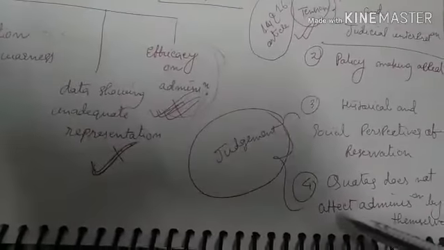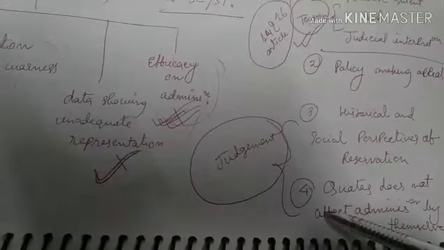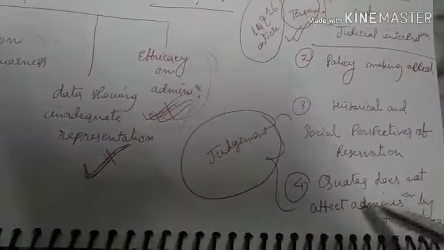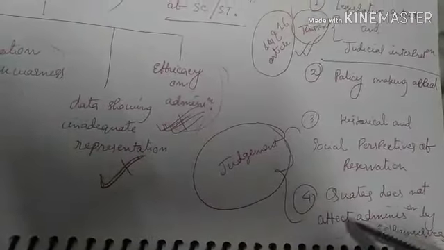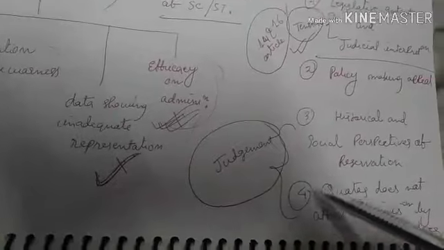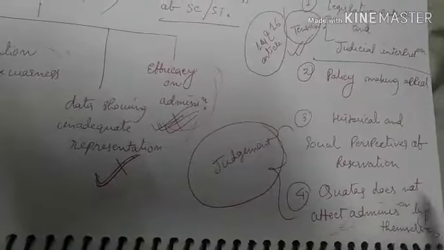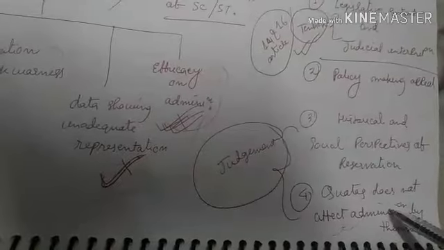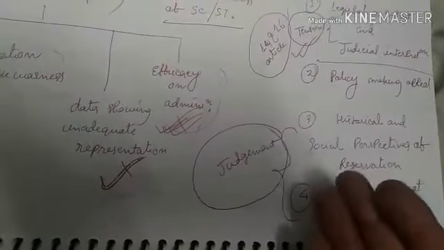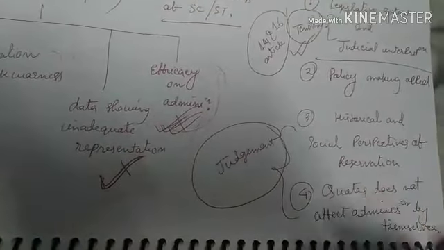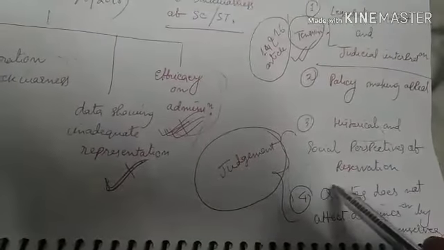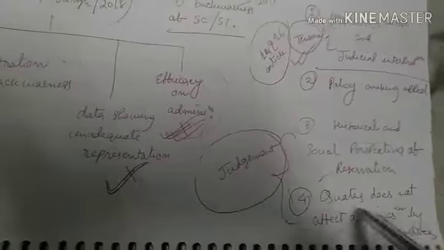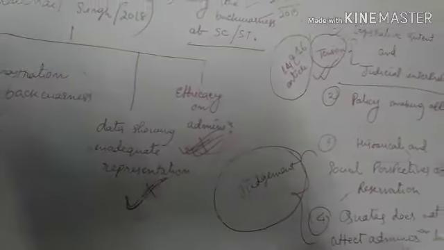Another core principle of the judgment is that quotas do not affect administration by themselves. This is also very important. What does this mean? You have to try to explore it. Quotas do not affect administration by themselves, meaning the intent of the quotas is not to harm the efficacy of administration. Here you have to connect the two ideas: the historical and social perspective of reservation, and that quotas do not affect administration by themselves. This is very important.